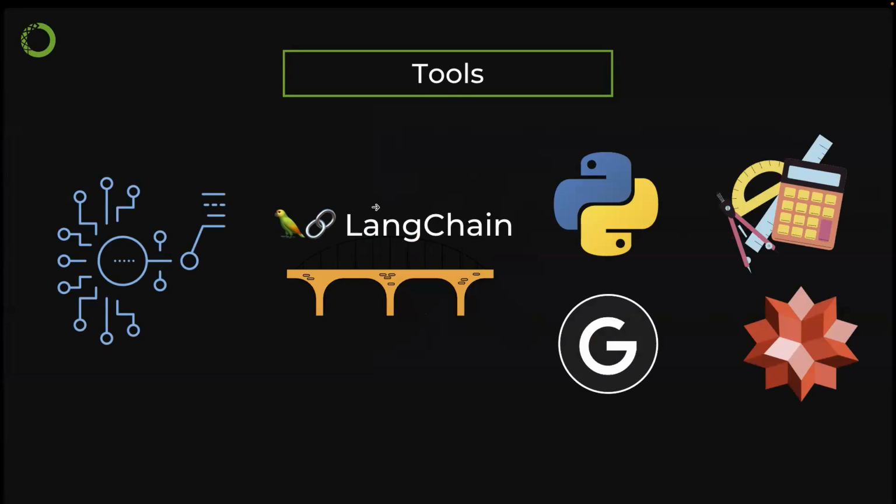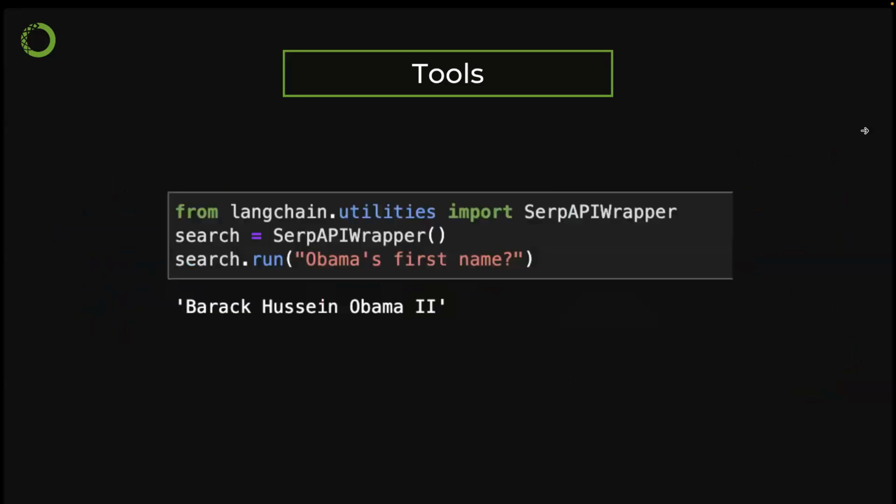It provides a bridge between your large language model and your Python wrapper to execute your Python code, your calculator, your Google search, and so on. It provides a list of different tools for you to use. Each tool is basically an API. Here is a Google search API, and LangChain provides a wrapper around that tool. The code is basically just one Python file, super short. It provides a wrapper for different tools for you to use.